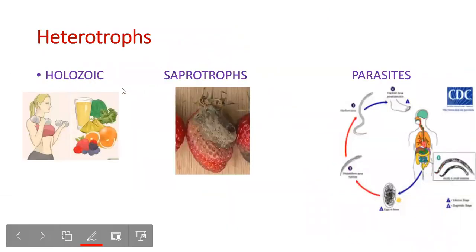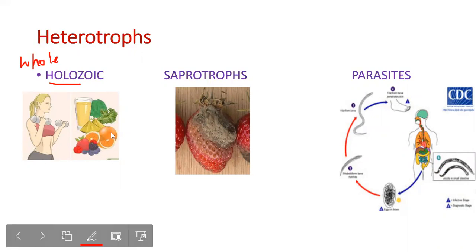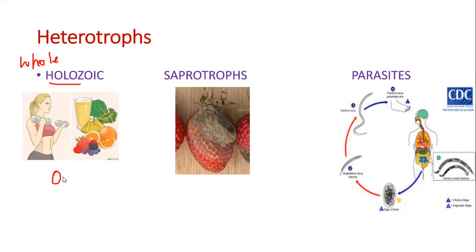Now, who are holozoic? What are saprotrophs and what are parasites? Holo means whole. They are the consumers who can digest the whole food inside. For example, if there is an orange here, you take it inside, and when we eat the orange, it gets digested.